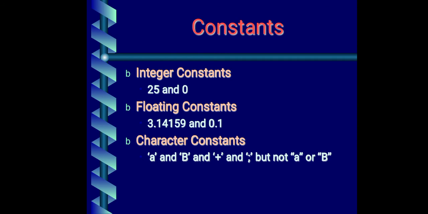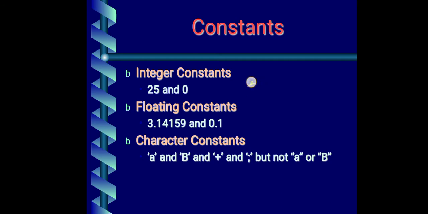So what is constant? First, remember the concept. Constant is the one which does not change its value during the execution of a program. In contrast with this, what is a variable by definition? Variables are the ones which change value during the execution of the program. And constants are the ones which do not change their value during the execution of the program.